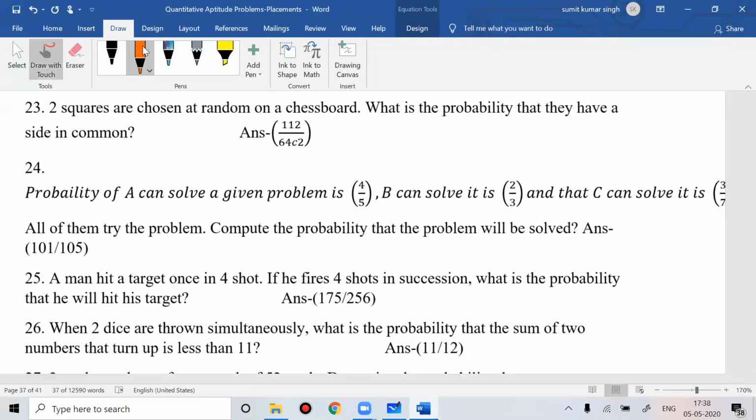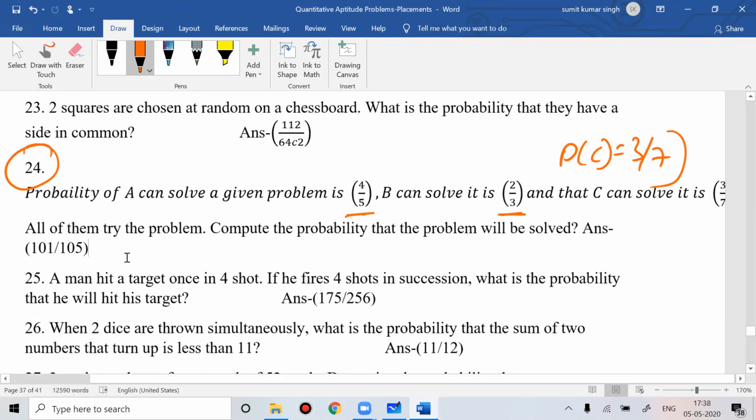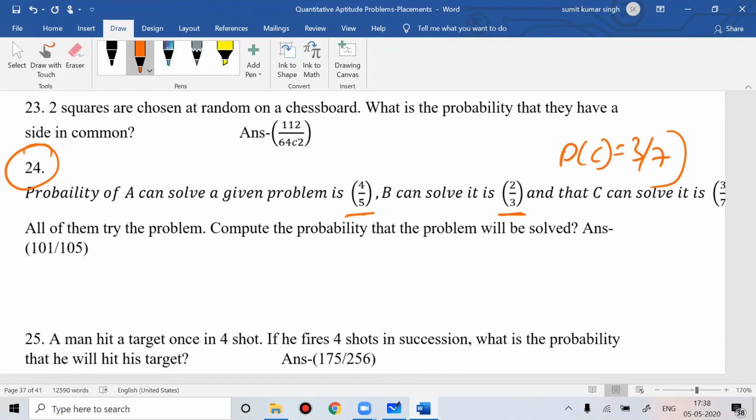This question number 24, the same logic. The probability that A solves the problem is this much, the probability that B solves the problem is this much, and C solves the problem with probability 3 by 7. If all of them try to solve the problem, what is the probability that the problem will be solved? The problem being solved means it doesn't matter who's solving it. Either A, or B, or C, or AB, BC, AC, or all of them solving. In every case, you get the answer for the problem. So 1 minus none of them solve the problem.